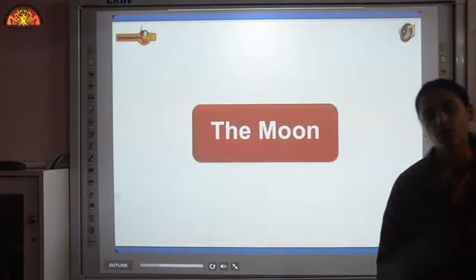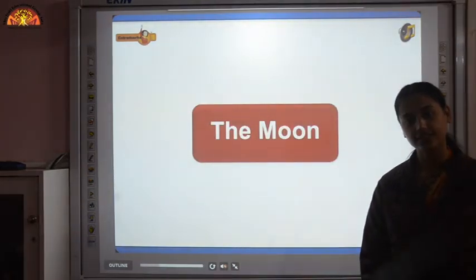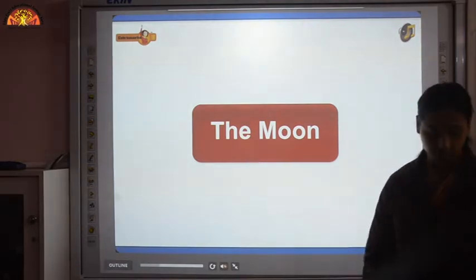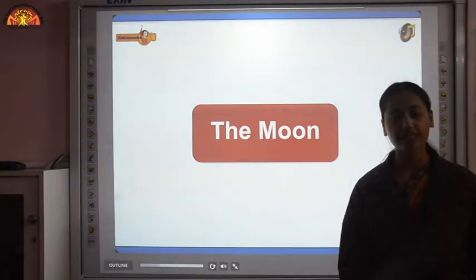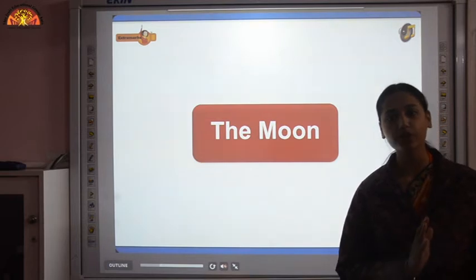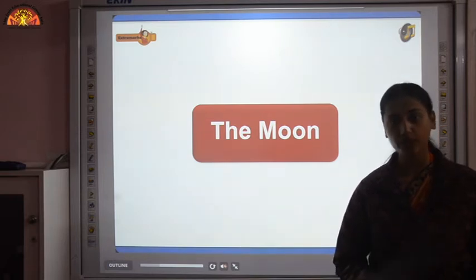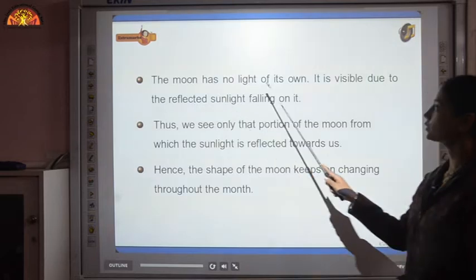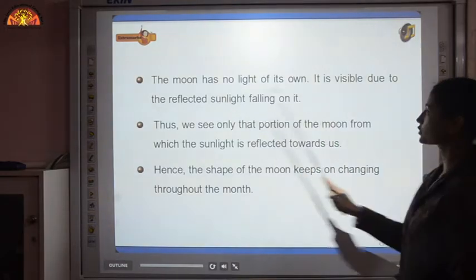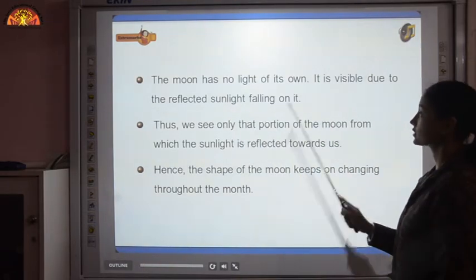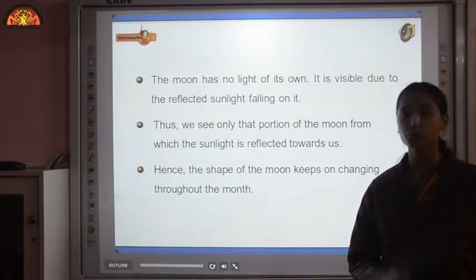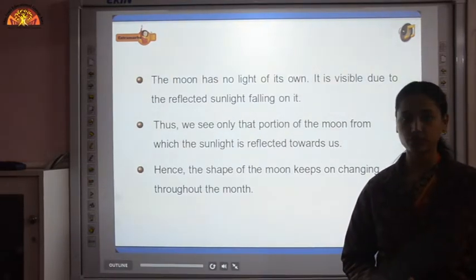Now we'll discuss a few celestial objects in this chapter one by one. The first we are taking is the moon. In the night sky, we see a very bright object in the sky. That is what? That is the moon. The moon has no light of its own. It is visible due to the reflected sunlight falling on it. Now, in one of the chapters, we studied that moon is a non-luminous object. That means it does not have light of its own.